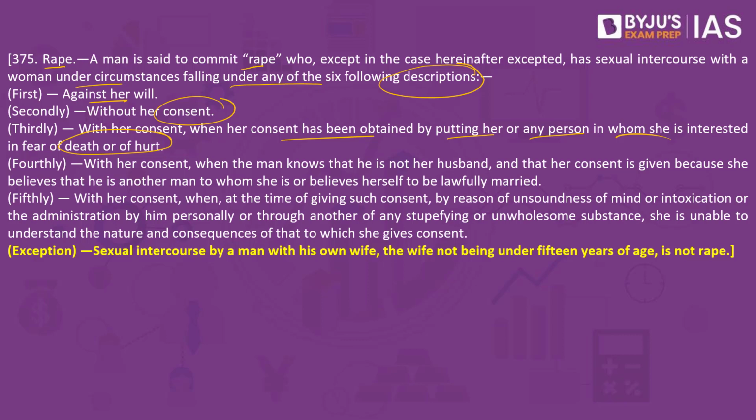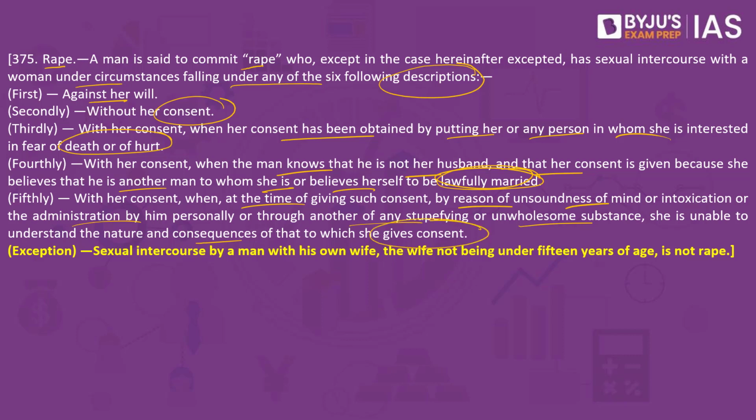Fourthly, with her consent, when the man knows that he is not her husband and that her consent is given because she believes that he is another man to whom she is or believes herself to be lawfully married. Fifthly, with her consent, when at the time of giving such consent, by reason of unsoundness of mind or intoxication, or administration by him personally or through another of a stupefying or unwholesome substance, she is unable to understand the nature and consequences of that to which she has given consent.